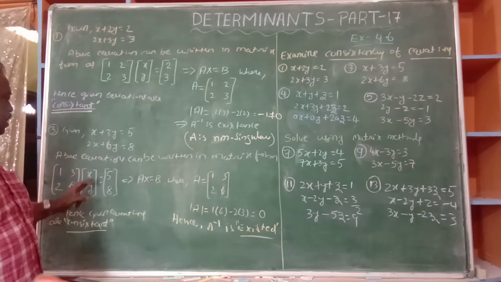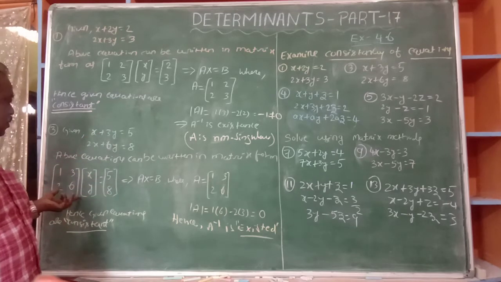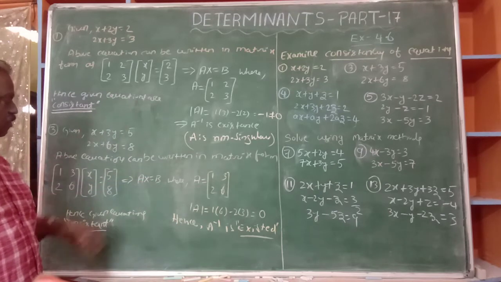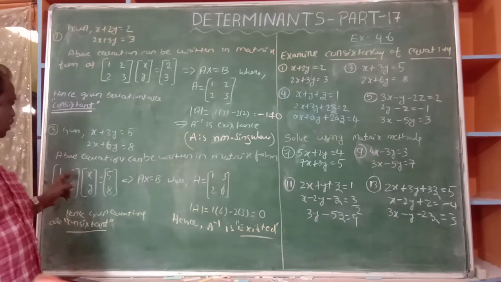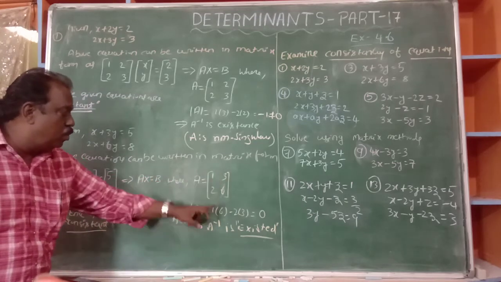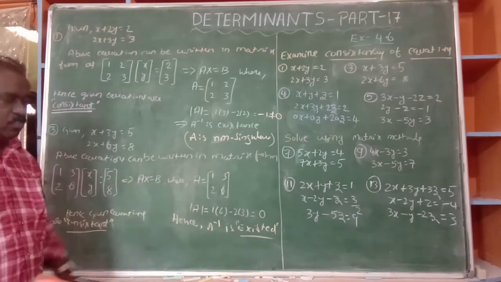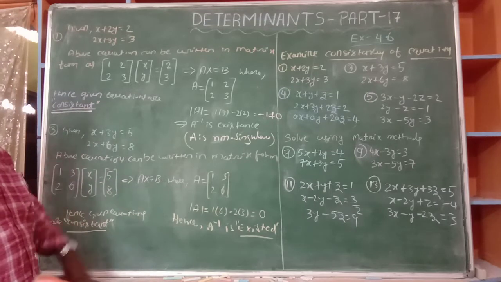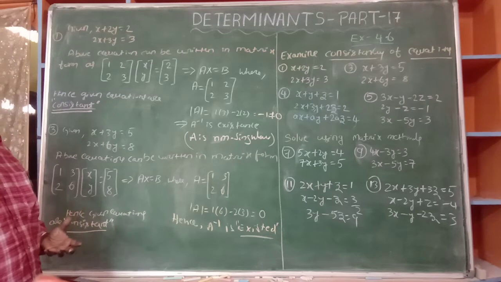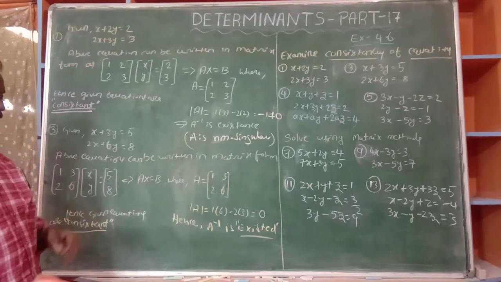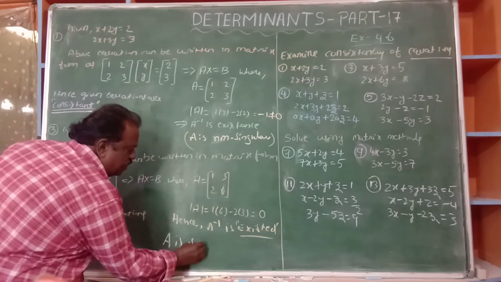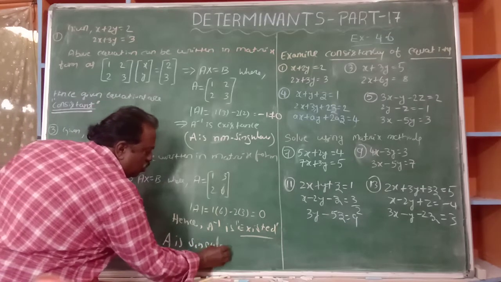Determinant A is 1 into 6 minus 2 into 3, that is 6 minus 6, which is 0. Here determinant A is equal to 0. We already discussed that determinant A equal to 0 means it is a singular matrix. So A is a singular matrix.